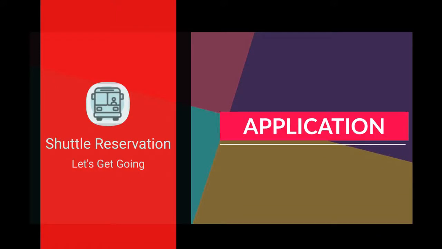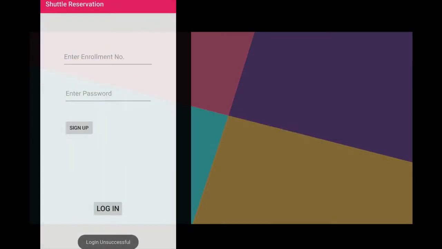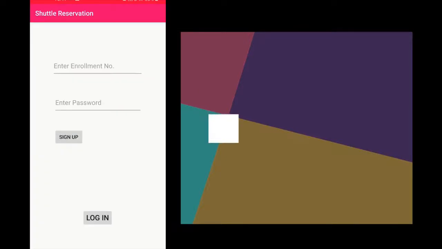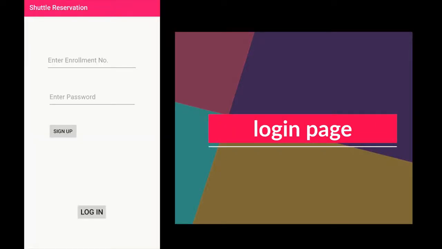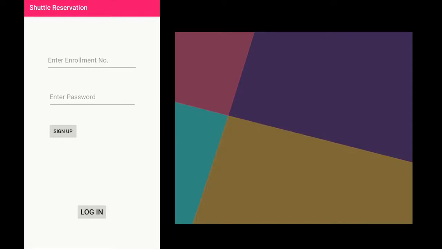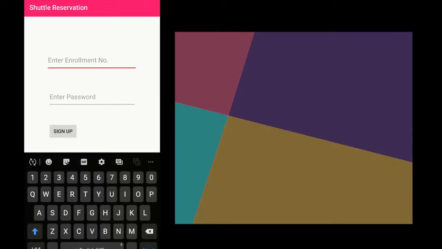Shuttle reservation. Let's get going. It's quite a simple app but very practical. It's a handy replacement for the current system of shuttle booking. This is a simple login page. New users will have to sign up.